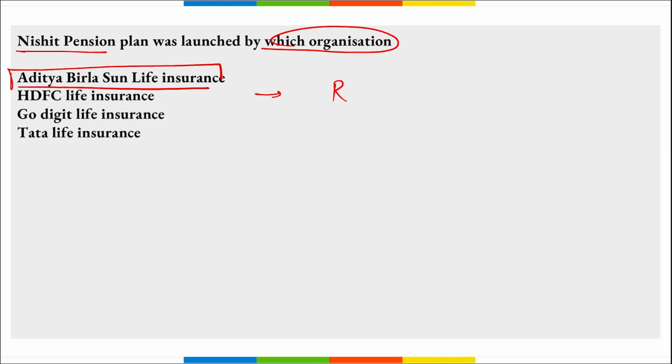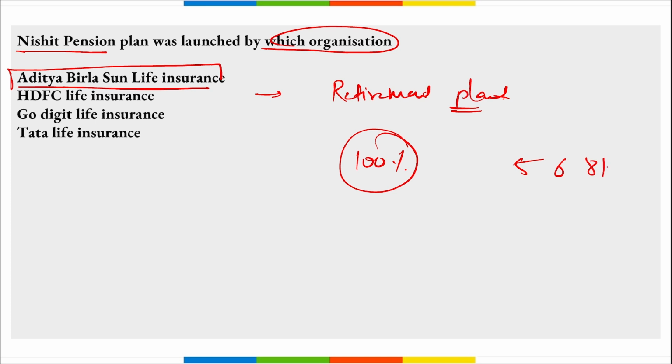This is a retirement plan. Right? It is a non-linked, non-participating individual pension plan for retirement. It helps in accumulating 100% guarantee corpus to secure an uninterrupted income. Right? Here policyholders can choose from multiple prepayment term options ranging from 5, 6, 8, 10 and 12 years and regular pay option.